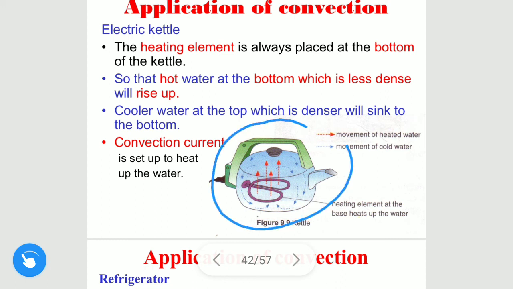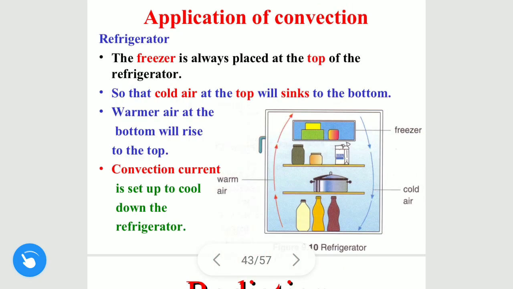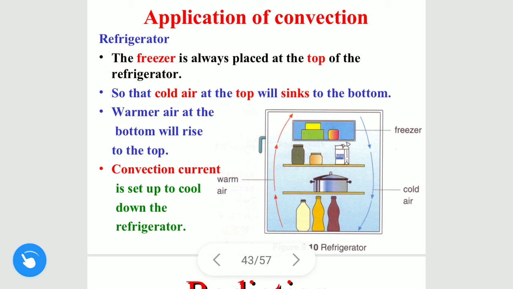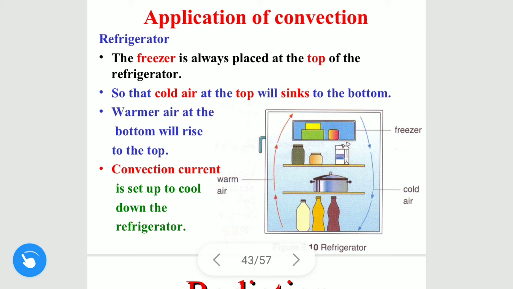Because of convection, the heat is directly transferred to the substance inside. Another is the refrigerator. You might have seen that the freezer in the refrigerator is cooler compared to the bottom part where we keep vegetables. That is a design based on convection.